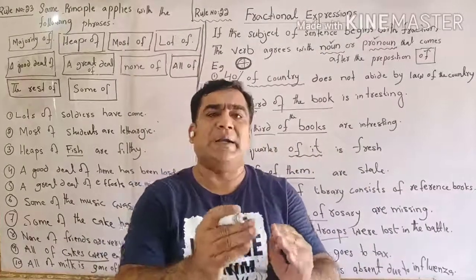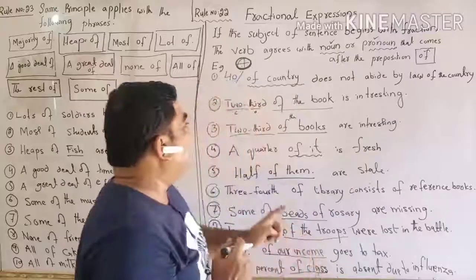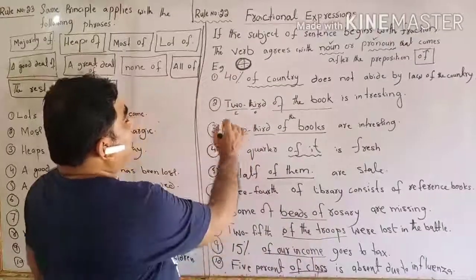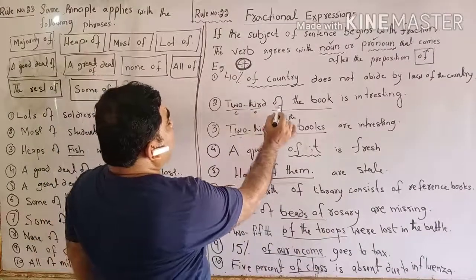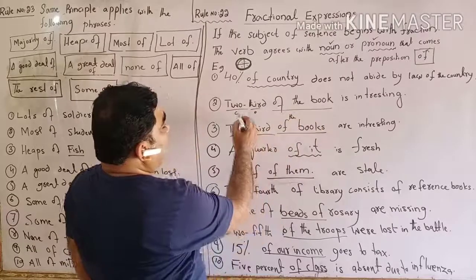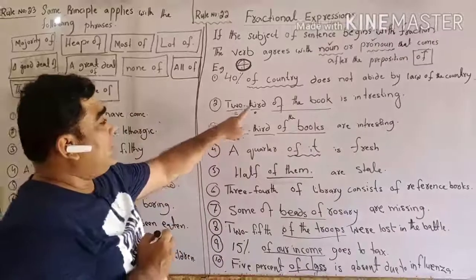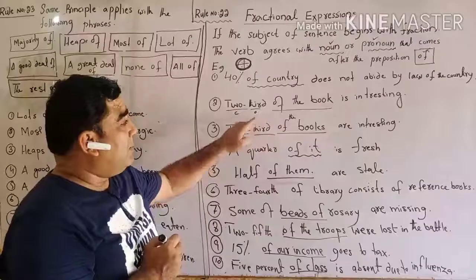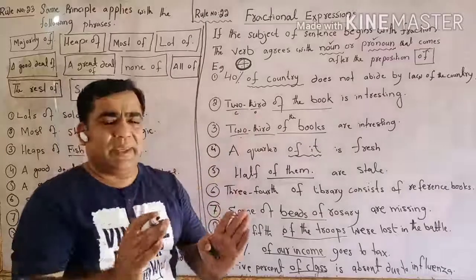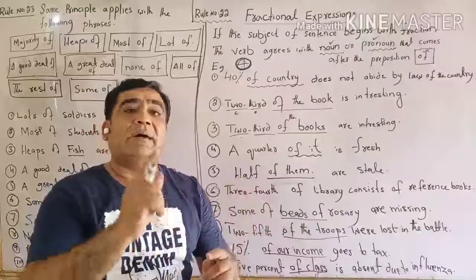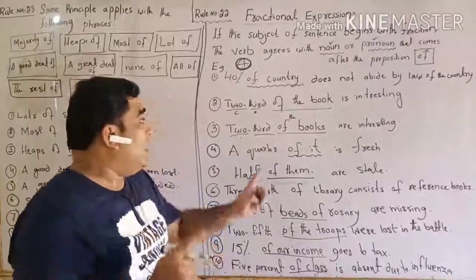Fraction means the part of the whole. For example, we have the phrase 2/3 of the book. Now the word 2 is a cardinal number, third is an ordinal number. That 2/3 is the part of the one, part of the whole.